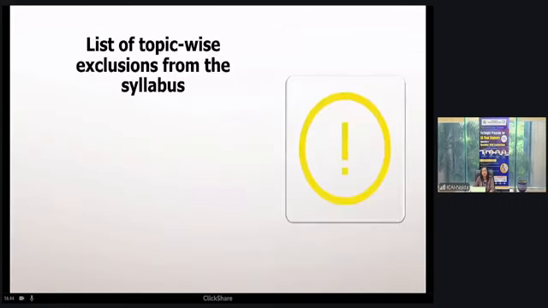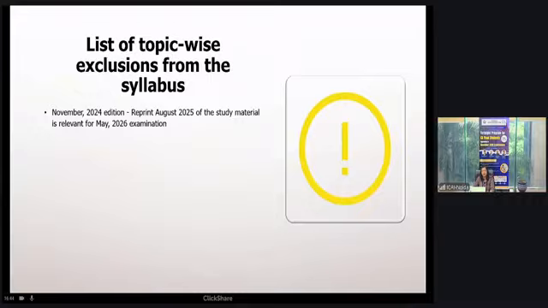Now, okay, what is the list of topic-wise exclusions? Continuing from that, in the study guidelines, it is also mentioned what the applicable study material is. So, the November 2024 edition of the study material with reprint of August 2025 onwards.